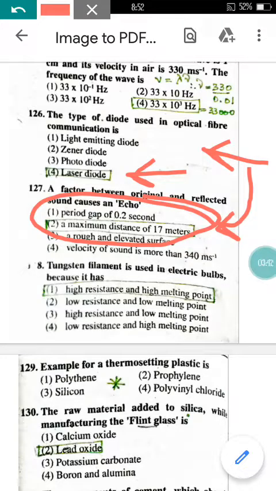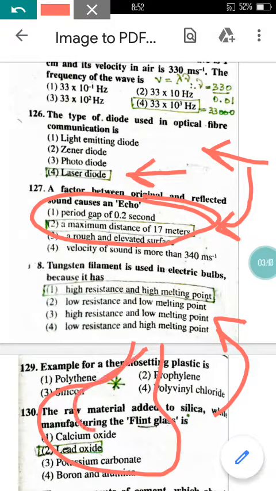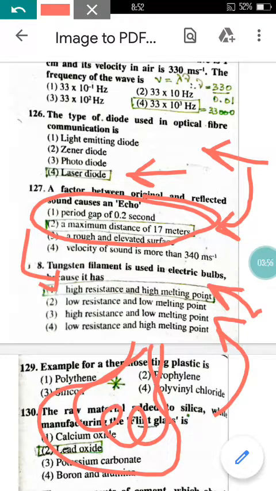Tungsten filament is used in electric bulbs because it has... inside electric bulbs we make use of tungsten filament only. Why? Because it has high resistance as well as a high melting point, so we make use of that inside the bulb.